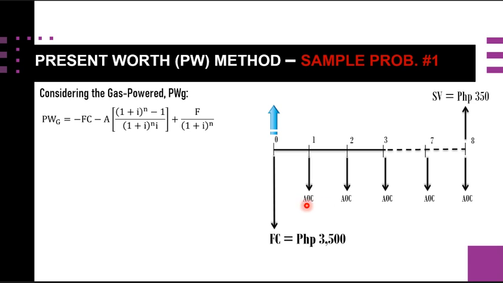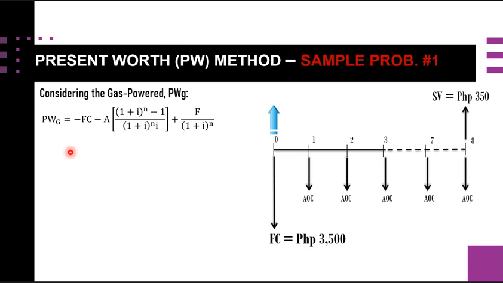So again, we just substitute these amounts here, using the present worth formula for this second term, referring to this uniform annuity AOC. So we can get the present worth value for this gas powered. So we substitute.